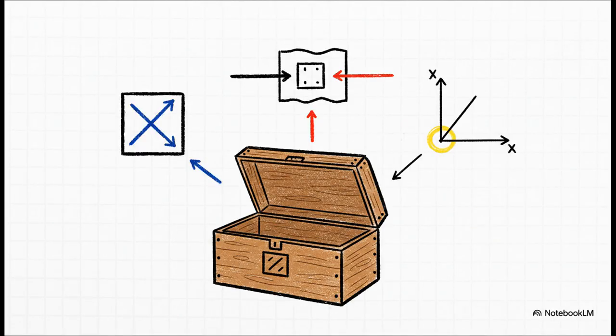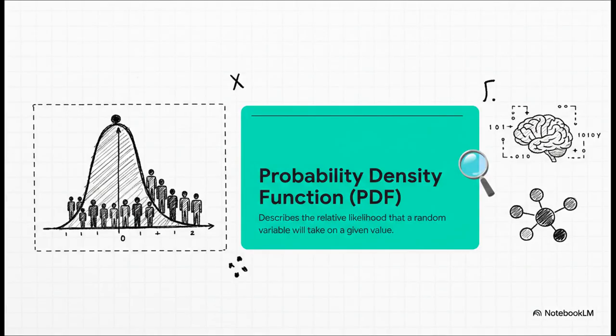And SciPy's linalg module makes this stuff so much easier. For instance, finding things called eigenvalues and eigenvectors is the core of a powerful technique called principal component analysis, or PCA. That's a fancy way of saying it helps us simplify complex data without losing the important stuff. And solving huge systems of linear equations, that's how tons of machine learning models get trained. With SciPy, these really complex ideas become just a single line of code. Okay, let's switch gears over to statistics.